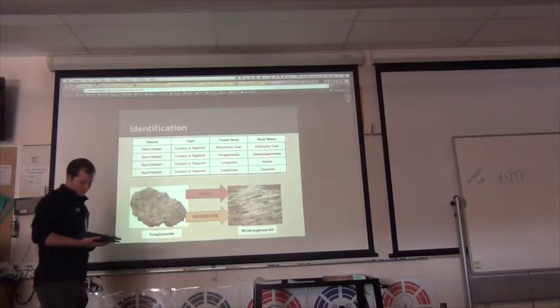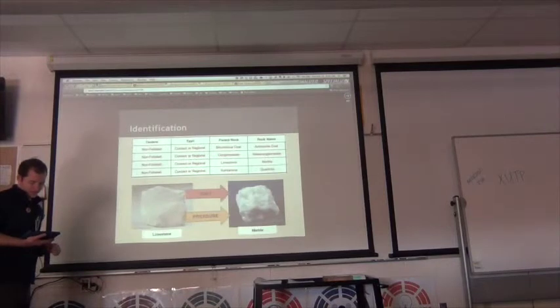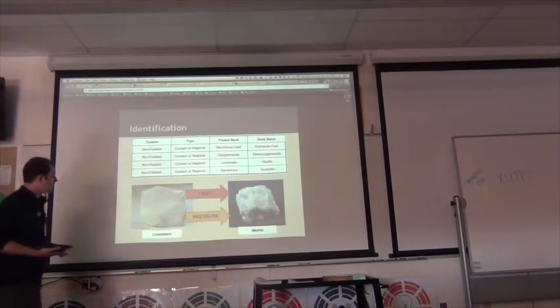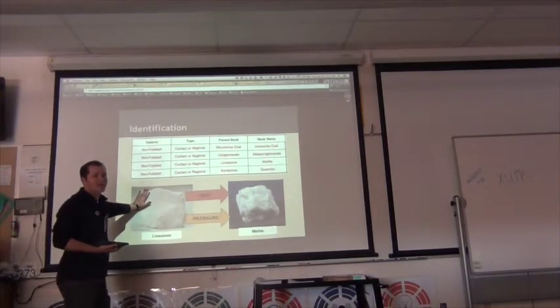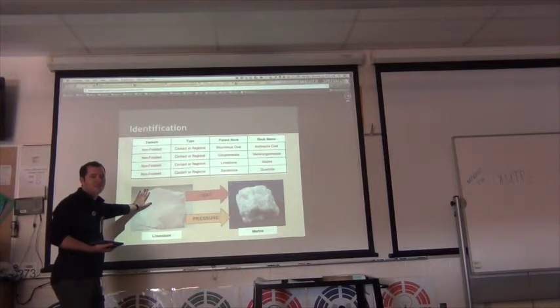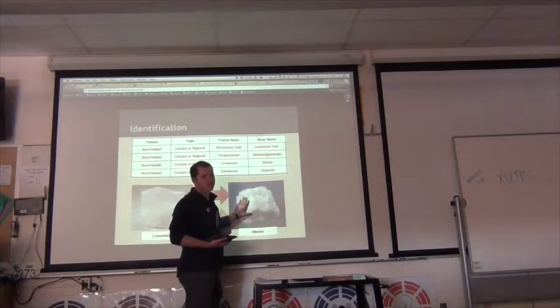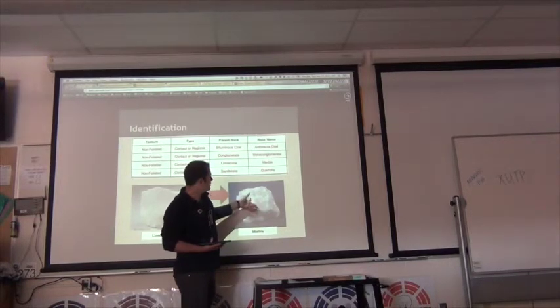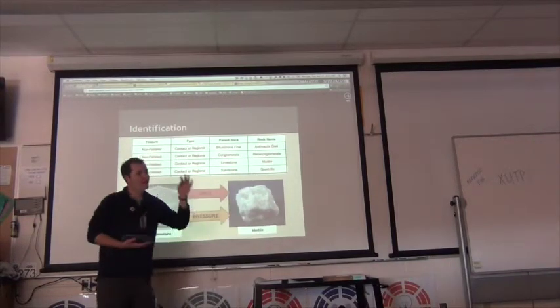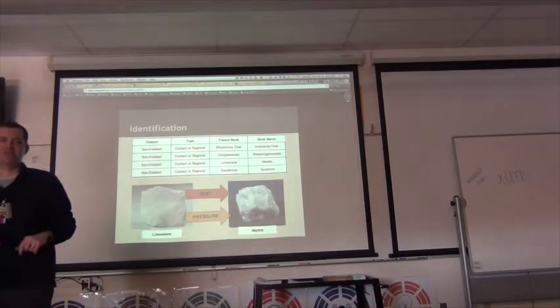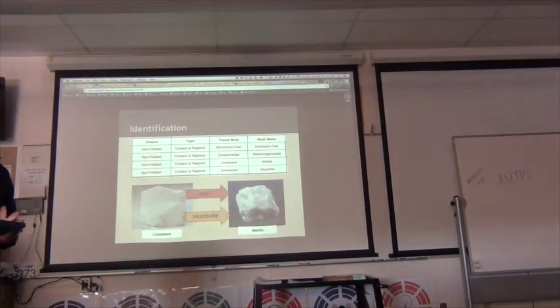Okay, let's take a look at limestone. Limestone is what kind of a rock? Right, sedimentary. It's made up of other pieces of rock or other material. We add heat and pressure and it becomes marble. Okay? Marble is one of those rocks that we talked about that's not foliated, but it's kind of got those little flaky looks to it. And you can see that oftentimes in marble stone or marble flooring or something of that type.